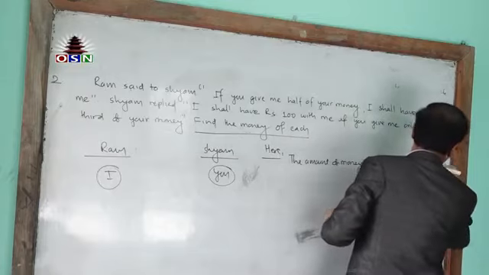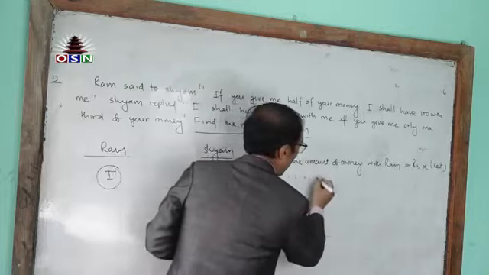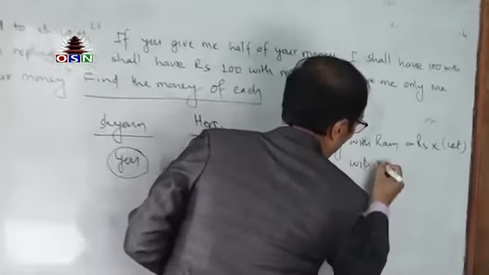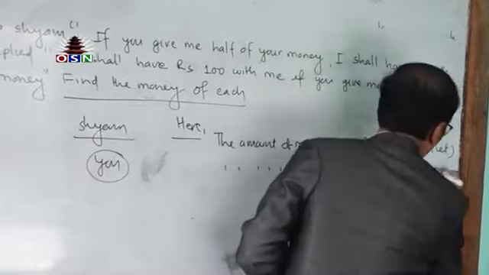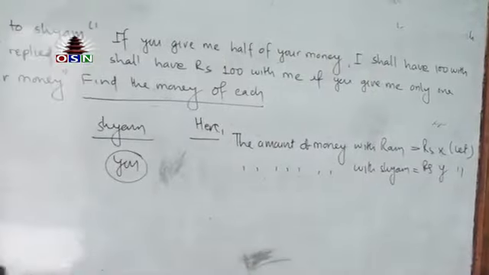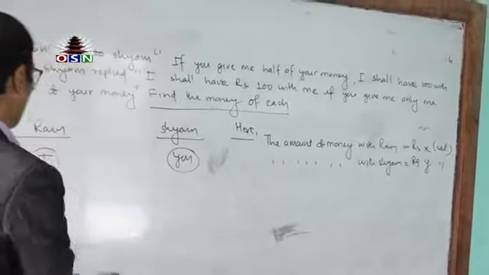Let the amount of money with Shyam be rupees y. Shyam has rupees y and Ram has rupees x. We are solving from here.